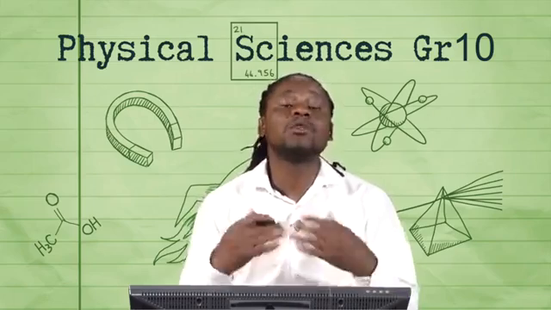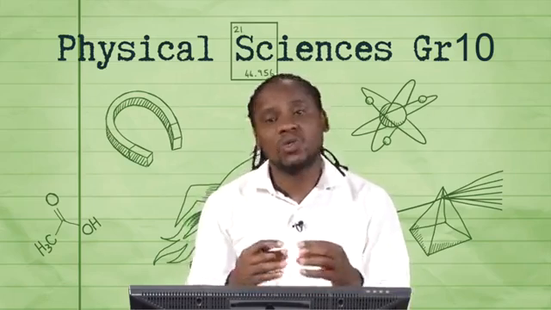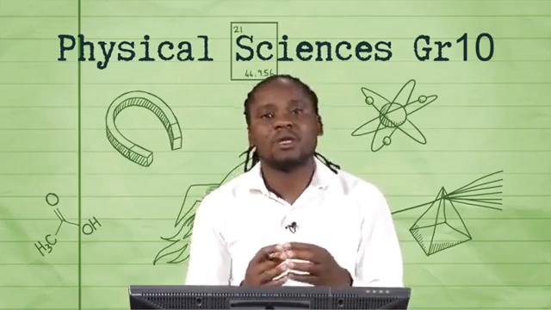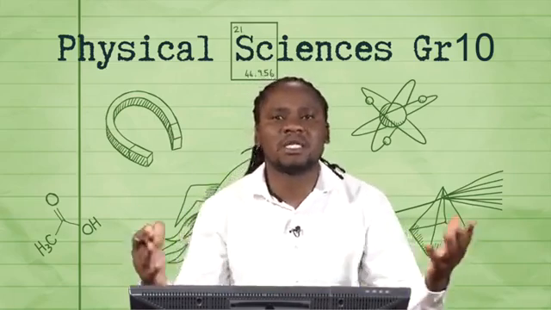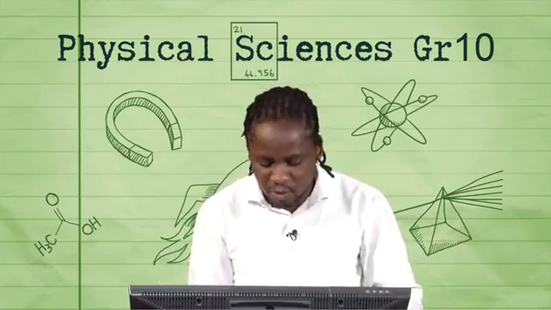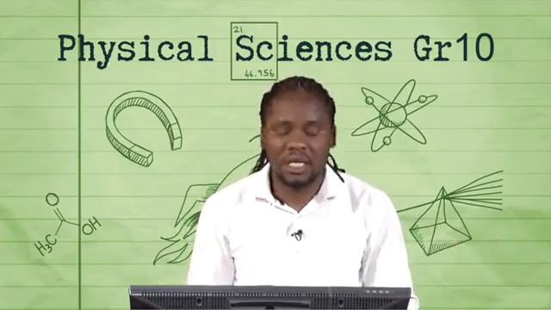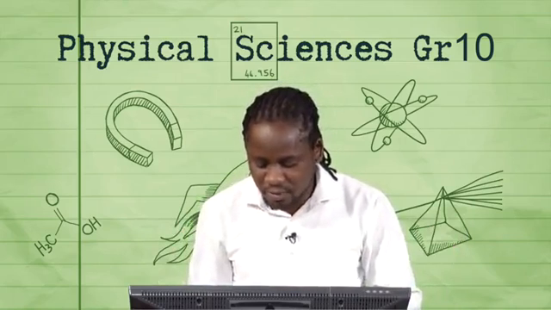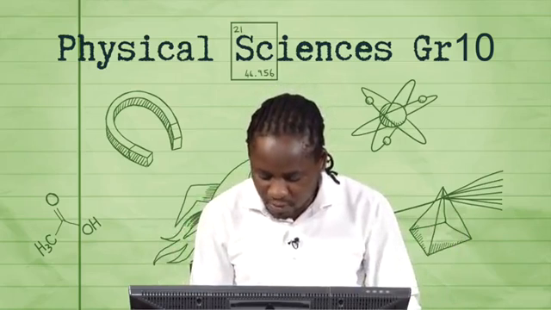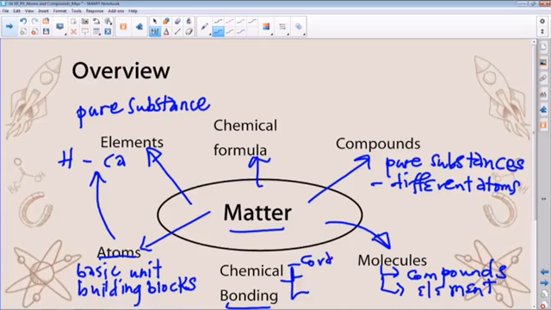Now that we spoke about compounds and molecules, atoms of the same kind can actually join together or be held together by forces, which forms giant structures. So this chemical bonding is very, very critical. And there are three types of bonding that we've spoken about. We've got covalent, which we shall also discuss briefly today. We also have ionic bonding, and also we have metallic. These are the three types of bonding that we shall discuss in detail today.